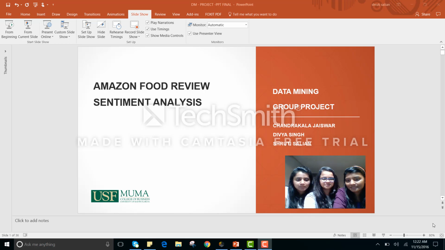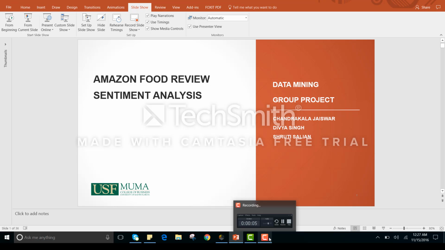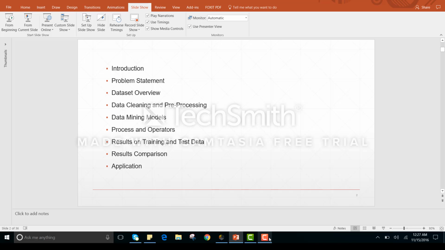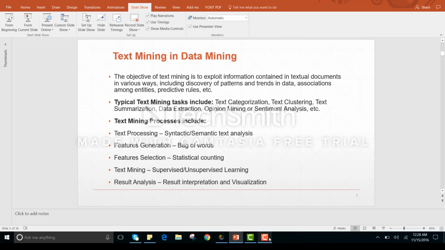Our project is Amazon Food Review Sentiment Analysis. I'm going to explain the topic as we have divided it into subparts. Initially we will cover the introduction, then the problem statement, then the dataset overview and the data cleaning, the data mining models, process and operators, and then results on training and test data, and then we will compare the results and cover the applications.